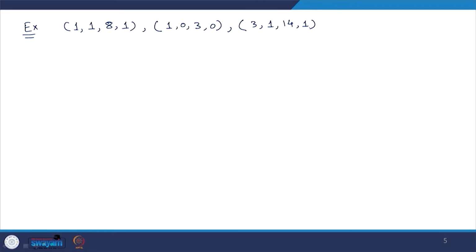I have to check whether they are LD or LI. So, what will I do? I will write these vectors as the rows of a matrix: 1 1 8 1, 1 0 3 0, 3 1 14 1.